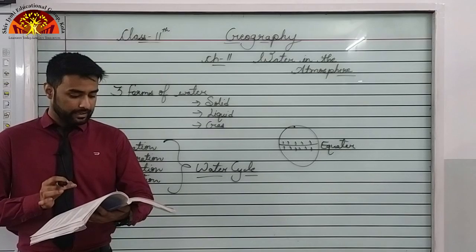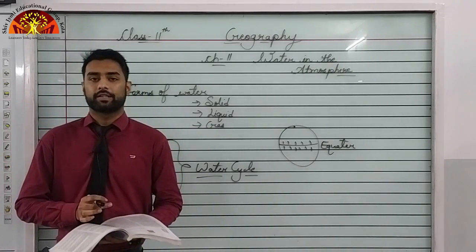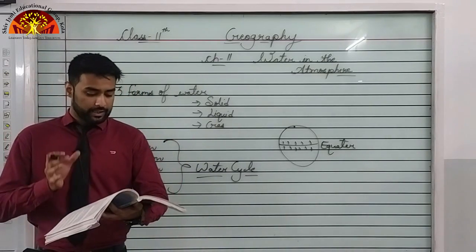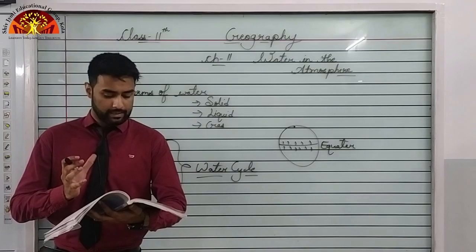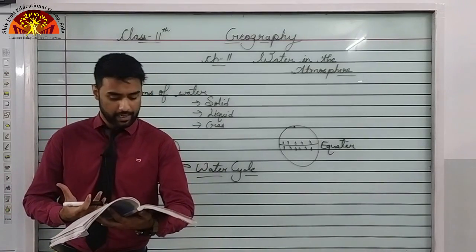Now, the air containing moisture to its full capacity at a given temperature is said to be saturated. Underline this as well. What is saturated air? The air which contains moisture to its full capacity. That means we cannot add more moisture to it. That is called saturated air.